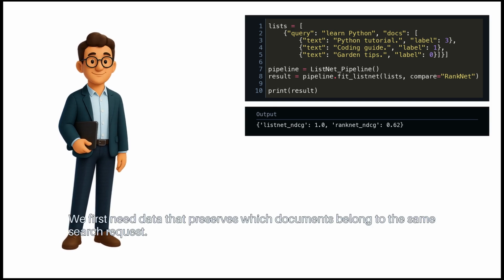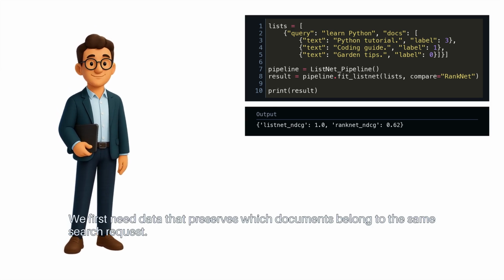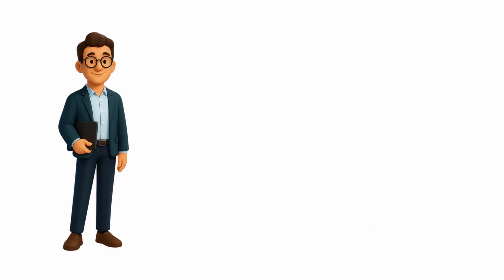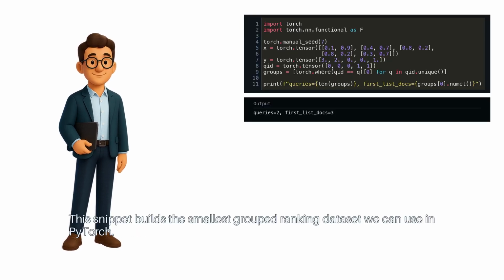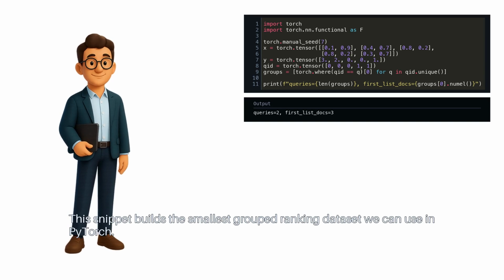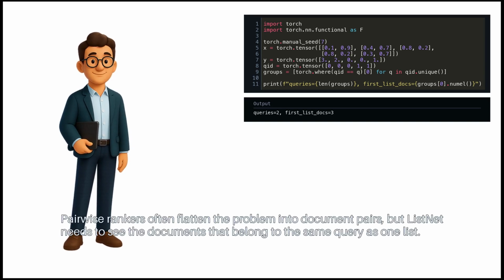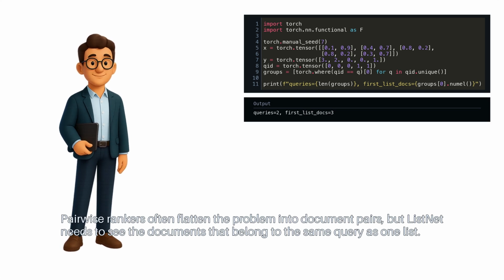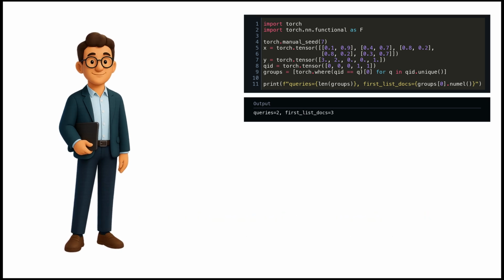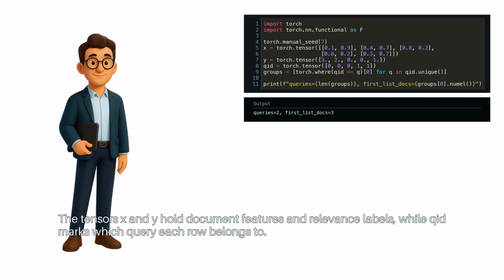We first need data that preserves which documents belong to the same search request. This snippet builds the smallest grouped ranking dataset we can use in PyTorch. Pairwise rankers often flatten the problem into document pairs, but ListNet needs to see the documents that belong to the same query as one list. The tensors X and Y hold document features and relevance labels, while QID marks which query each row belongs to.